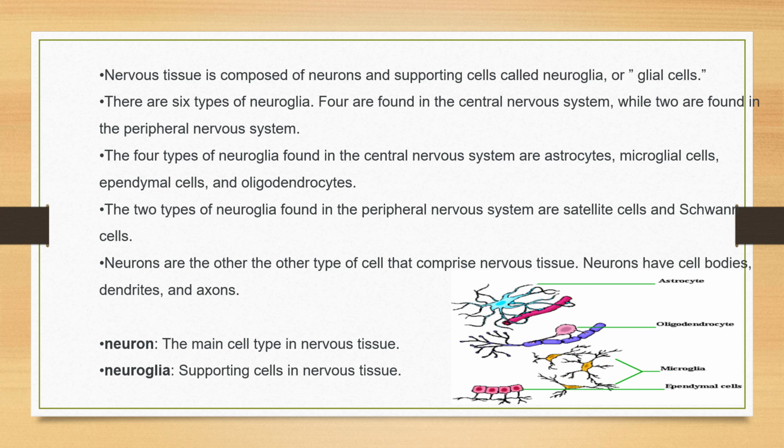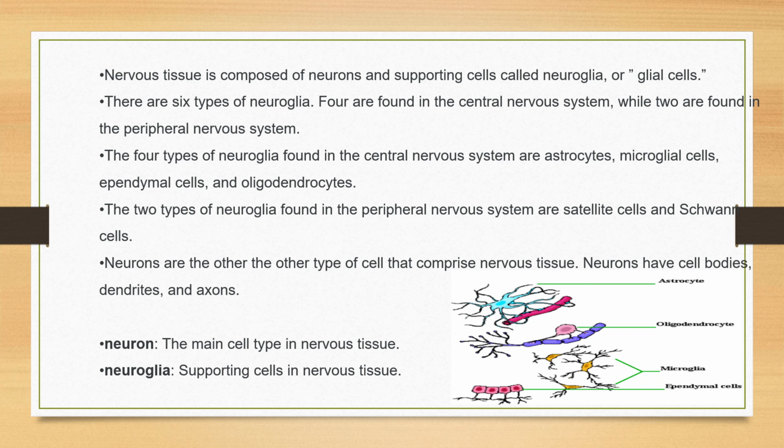There are six types of neuroglia. Four are found in the central nervous system, while two are found in the peripheral nervous system. The four types of neuroglia found in the central nervous system are astrocytes, microglial cells, ependymal cells, and oligodendrocytes. There are two types of neuroglia found in the peripheral nervous system. These are satellite cells and Schwann cells.